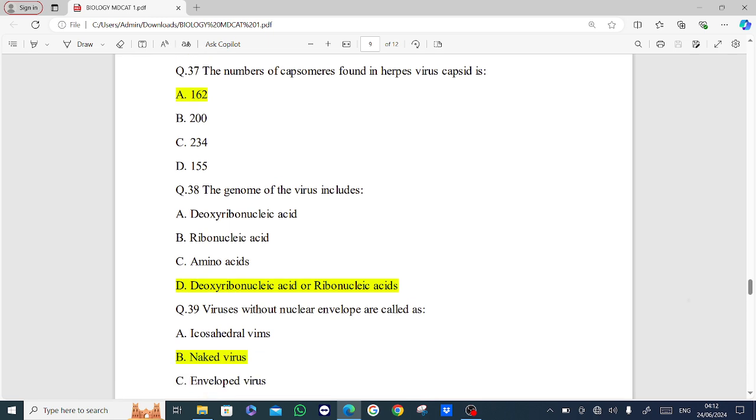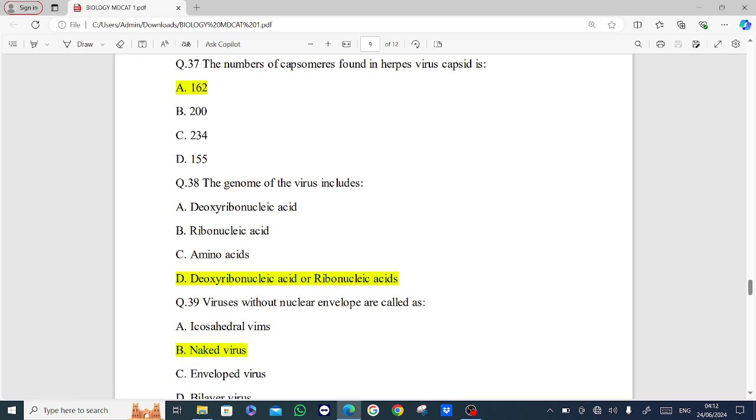Next MCQ is the number of capsomere found in herpes virus capsid is. Options are 162, 200, 234, 155. Answer is option A, 162. Next MCQ is the genome of virus includes. Options are deoxyribonucleic acid, ribonucleic acid, amino acid, deoxyribonucleic acid or ribonucleic acid. Answer is option D, deoxyribonucleic acid or ribonucleic acid.